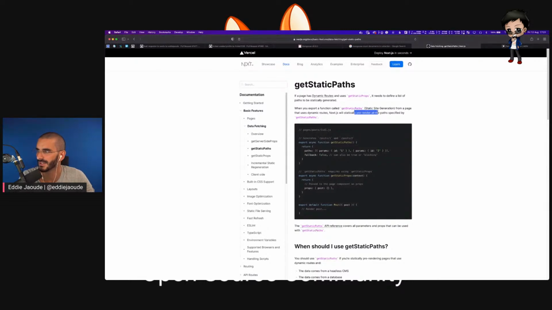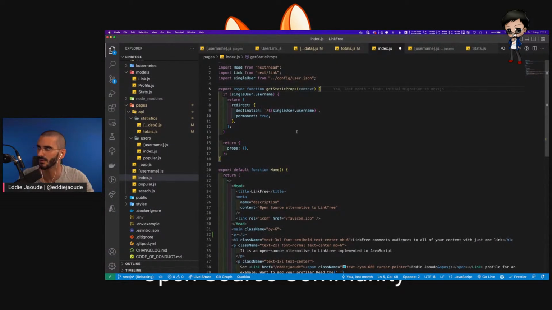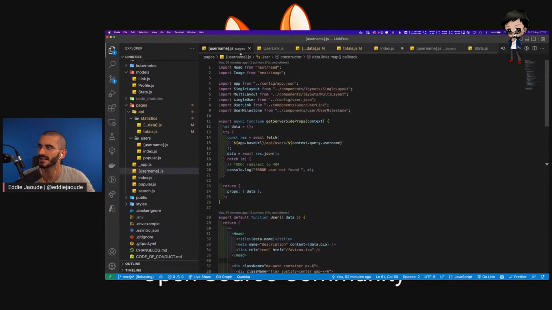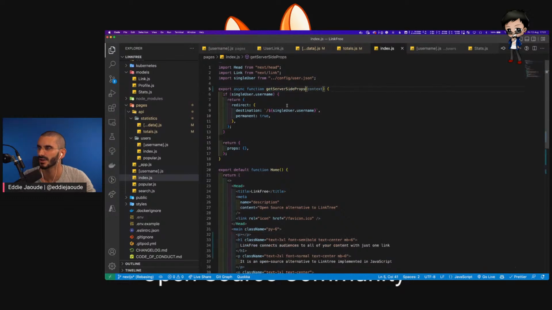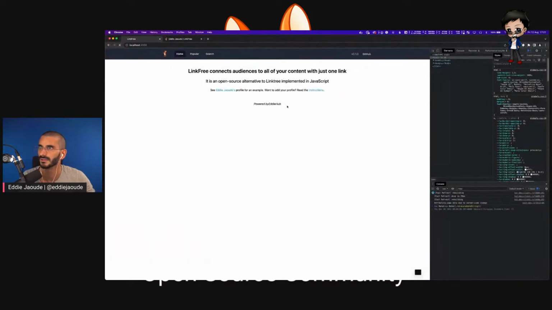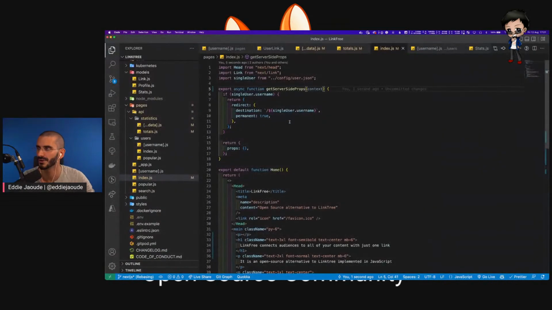Well, that actually might be, I don't know if that's the right one to use because it's going to generate those. It's only got one. I don't know if this is the right one to use. Might need some improvements there. Let me know what you all think. So yeah, I might need some improvements on that. I think that one should change. Let me see if, let's see if we change that. Doesn't seem to quite make sense. Should we get server-side props, right? It's only one file. Yeah, I think that makes more sense.